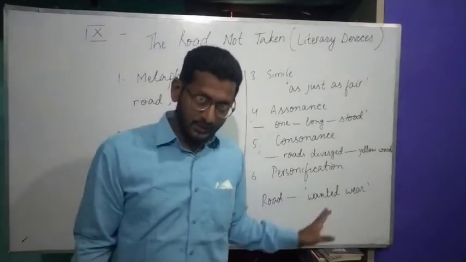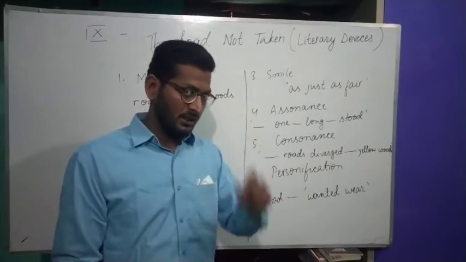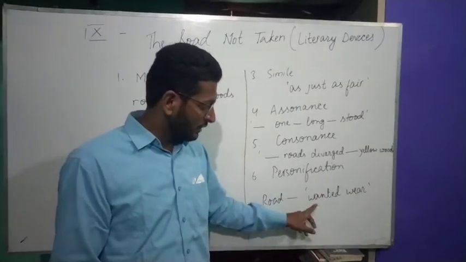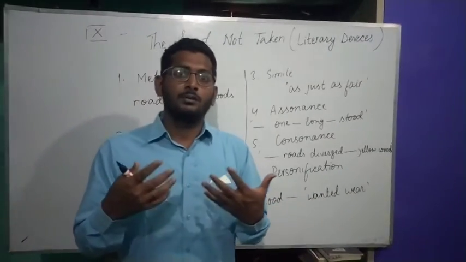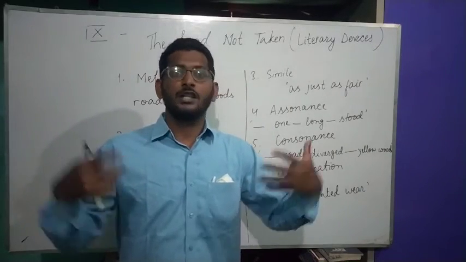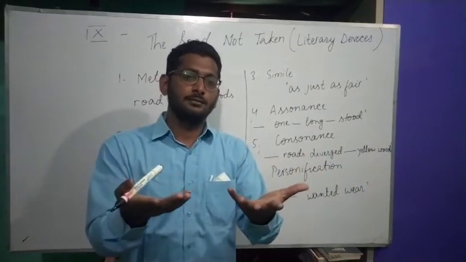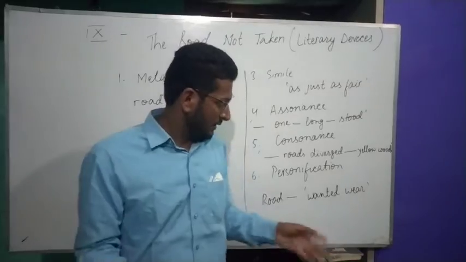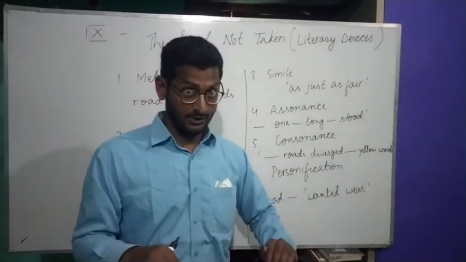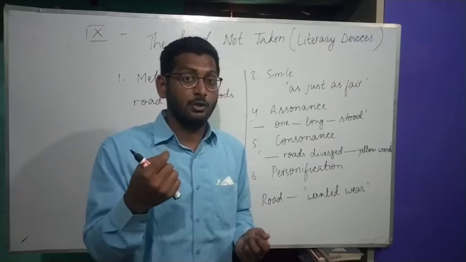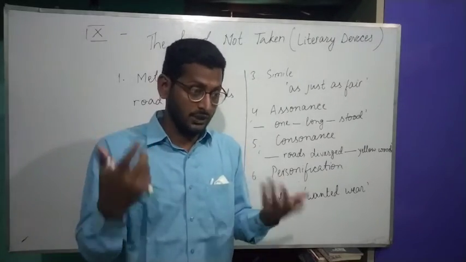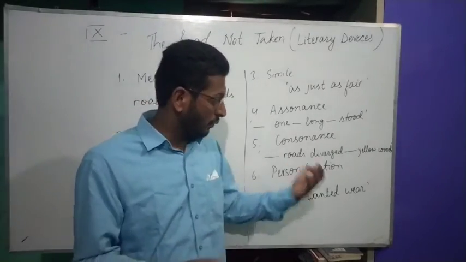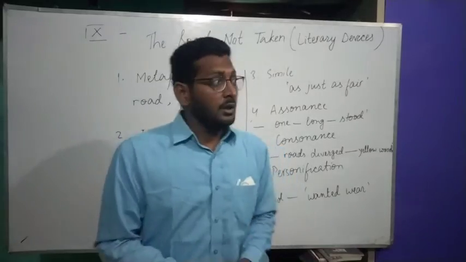In the same way, in this poem, the road has been personified at one instance. Wanted wear, you see, the road was grassy and wanted wear, the line. Wanted, like I wanted a job, you wanted lessons every day, we all wanted schools to open. In the same way, the road wanted something. That want is a human emotional feeling, but here the poet has used the road as a person. Road wanted wear.